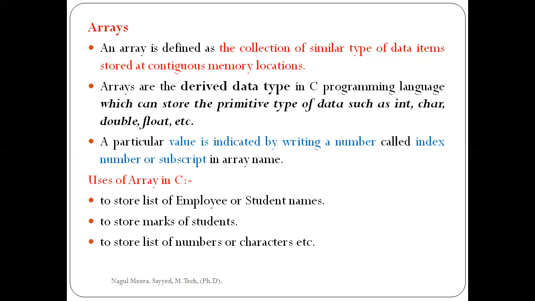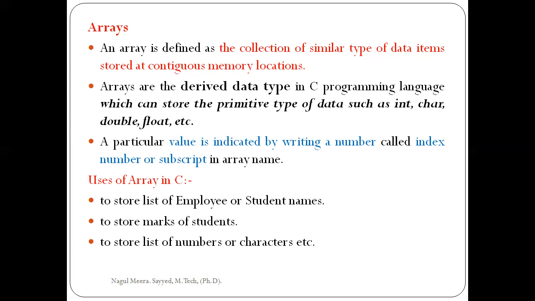Your answer is arrays. An array is a derived data type which can store primitive data types such as integer, character, double, float, etc. Primitive data types are also called built-in data types. If we want to store integers, all integers can be stored.